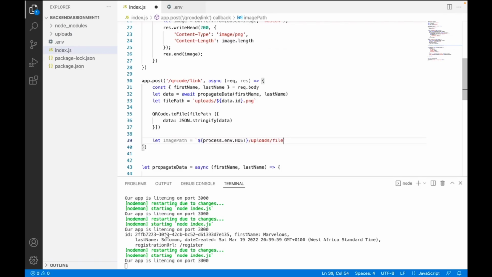Okay, so why is this not working? Let's see why this is not working. So we still have undefined. Okay, that's weird. This should continue.